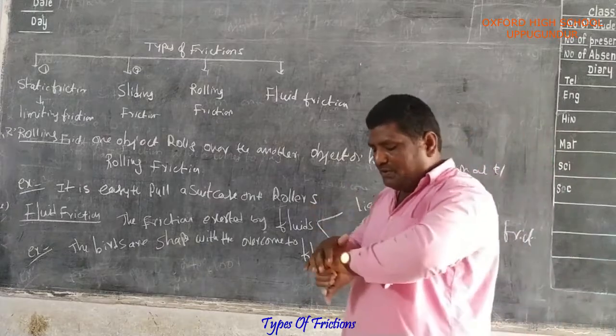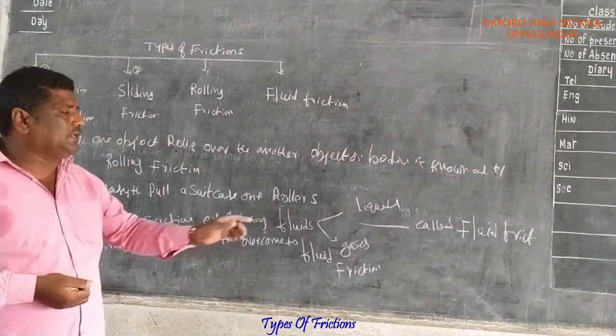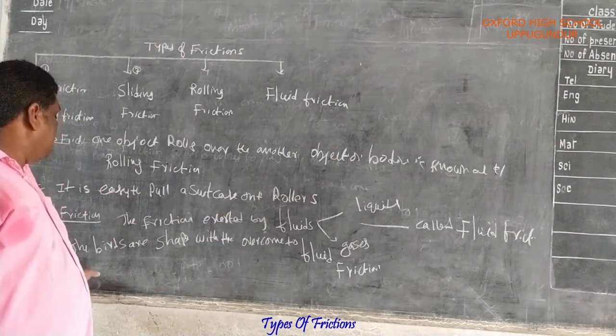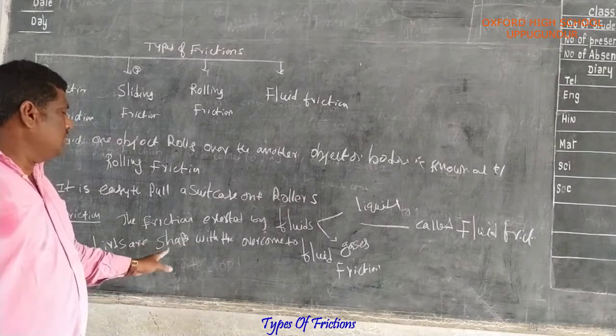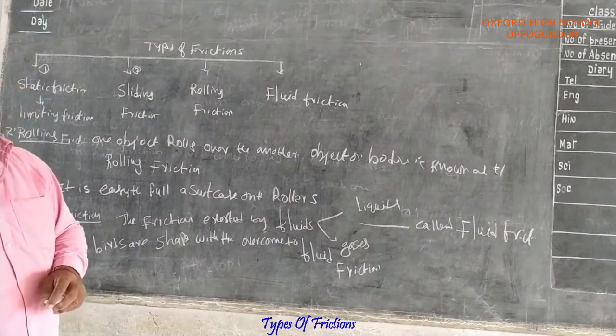What is the definition of fluid friction? The friction exerted by fluids like liquids and gases is called fluid friction. Example of fluid friction: the birds are shaped to overcome fluid friction.